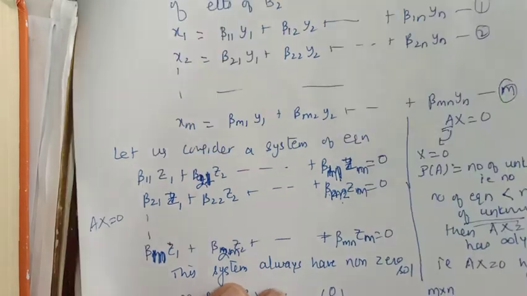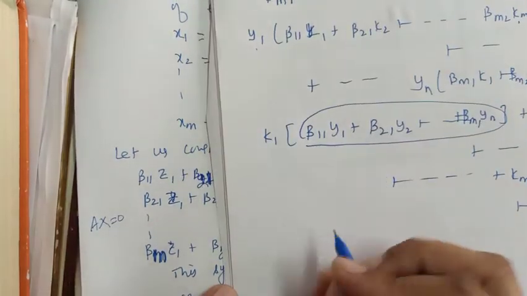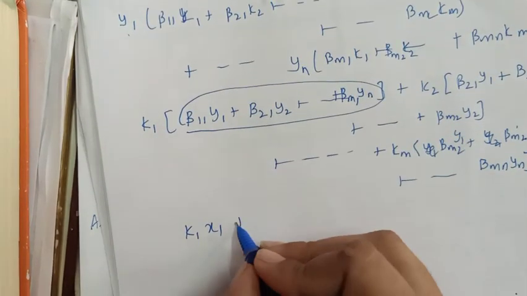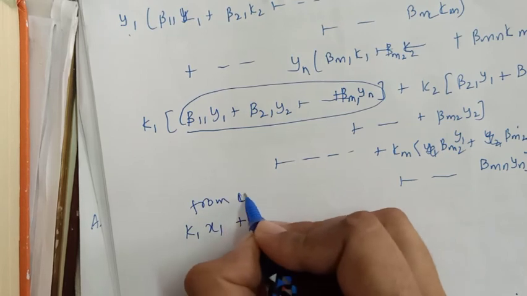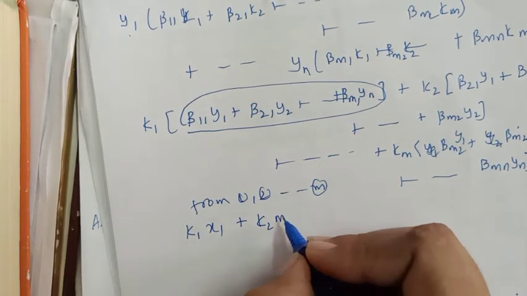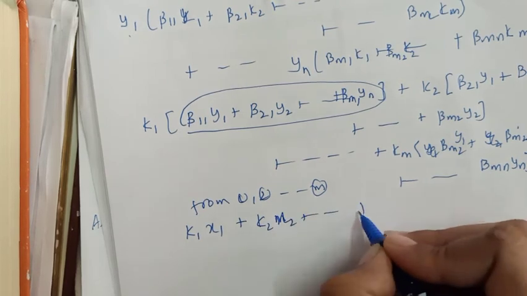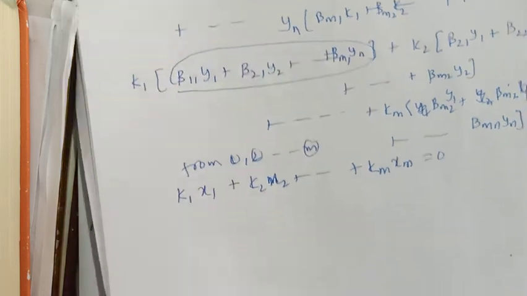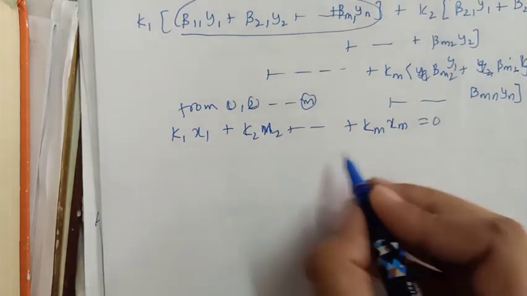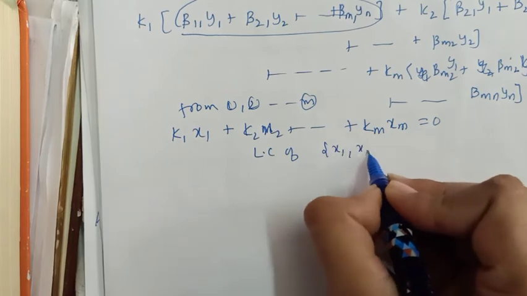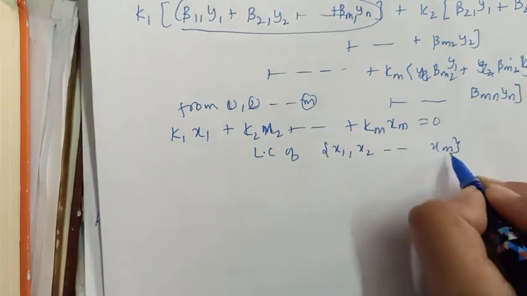So from equation number 1, the value of this quantity is x1, right? Similarly, from equation number 2, from 1, 2 and up to m, this will be k2 x2, and so on up to km xm equal to 0. So what is this thing? Isn't it a linear combination of x1, x2 up to xm?